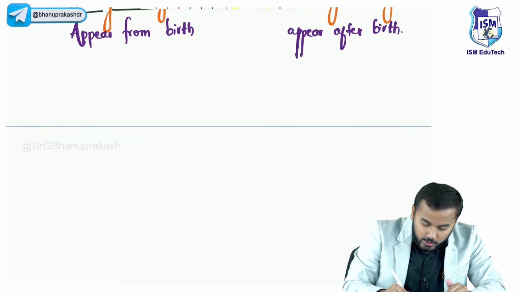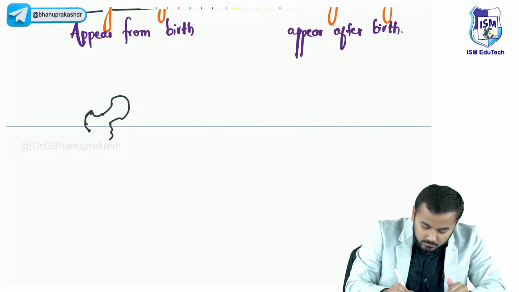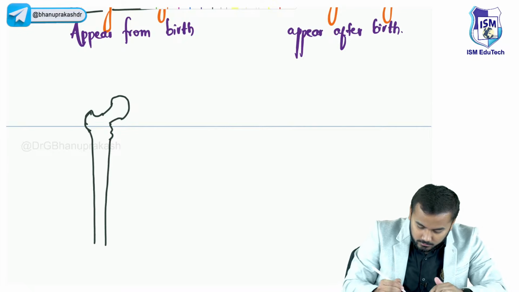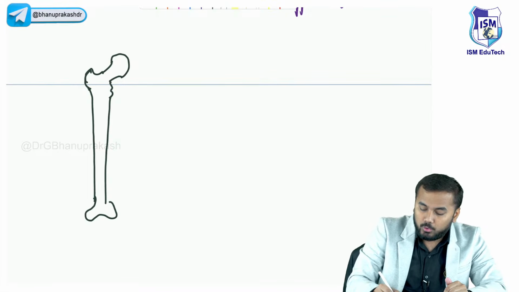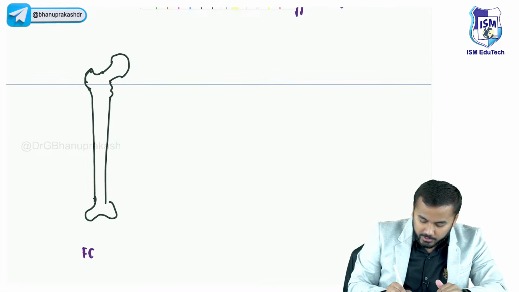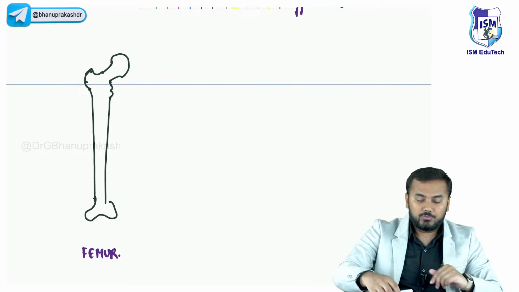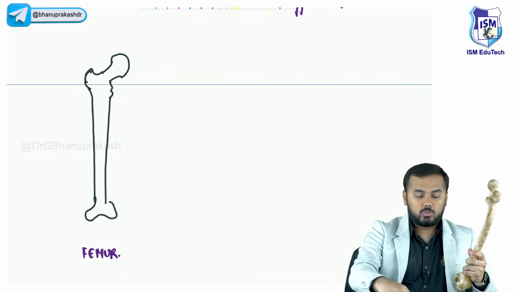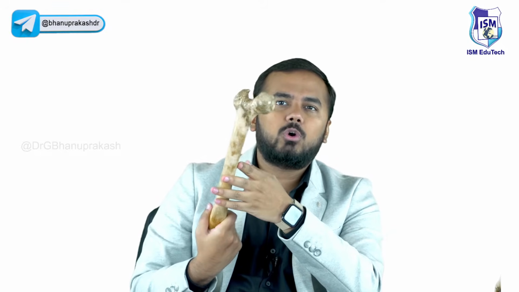Example is, all of you look at this bone over here. This bone which I'm drawing in front of you, the name of this bone is femur. This is the real femur. Femur is the strongest bone in your body. We will discuss femur in detail, where fractures occur, everything we shall discuss in detail. But all of you know from your +1 and +2, any long bone you take, we have got 3 important parts.